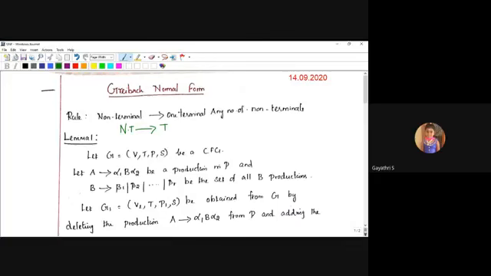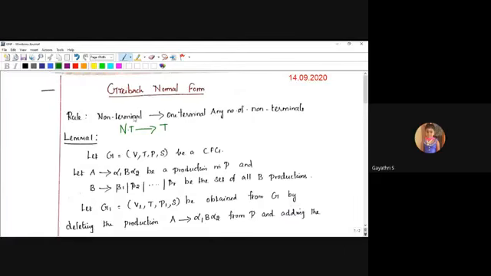In Chomsky normal form, we have to follow some steps. Before converting a grammar into Chomsky normal form, the grammar should be simplified. There are steps to be followed before Greibach or Chomsky normal form is applied: first, removal of null productions, removal of unit productions, then removal of useless symbols.